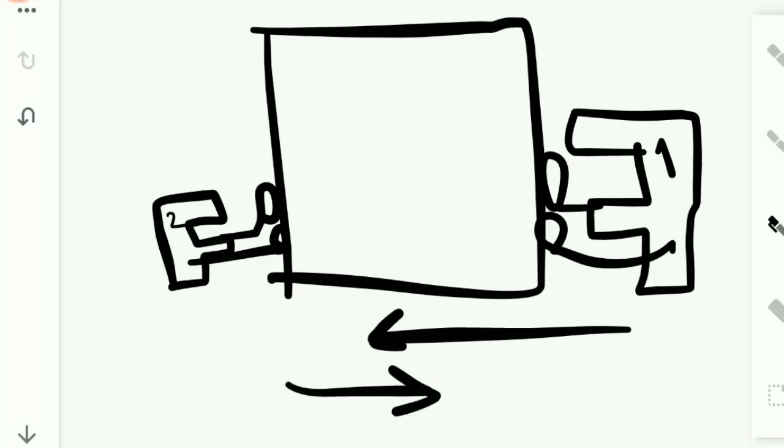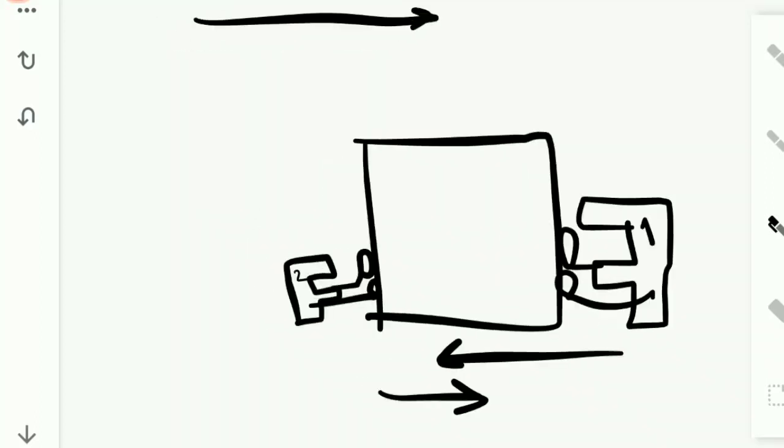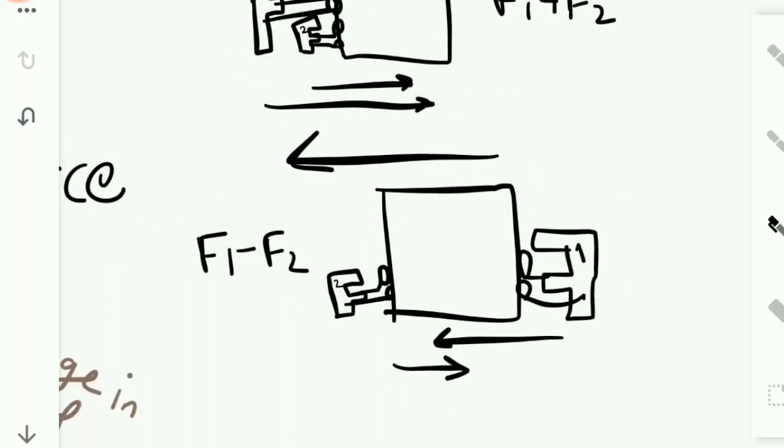So is it a balanced force, because it has an opposing force acting over here? No, because this is not exactly equal to F1. It is much smaller than F1. So the net force acting on this body is F1 minus F2. So the box will start moving in the direction of the greater force, that is this direction.